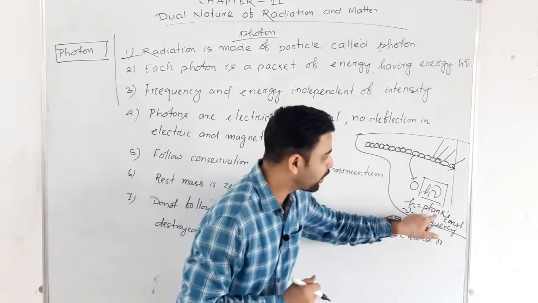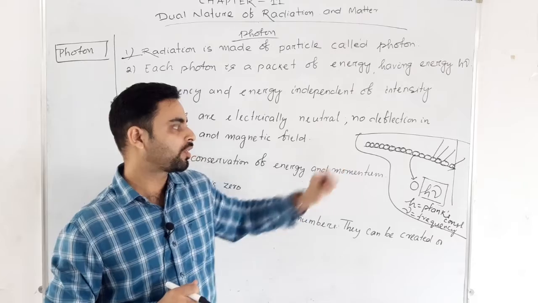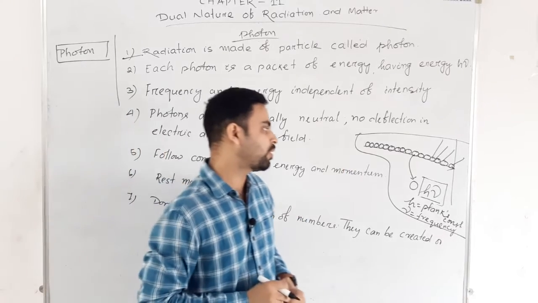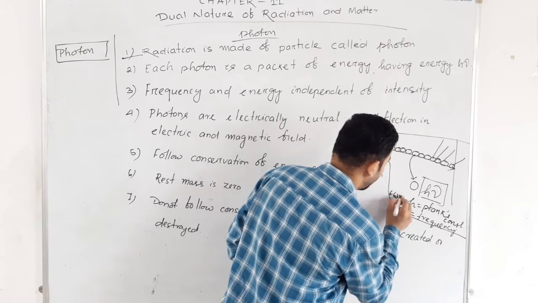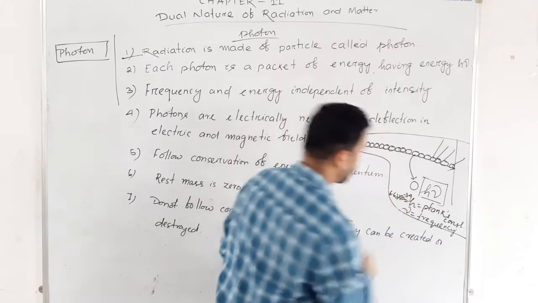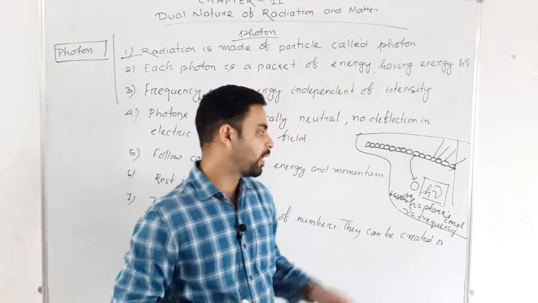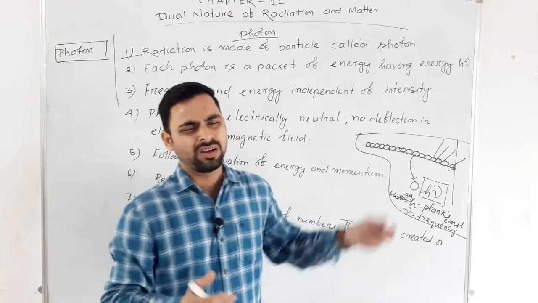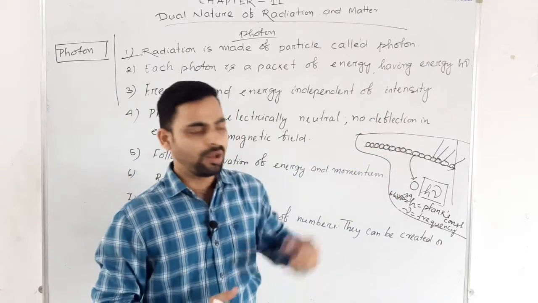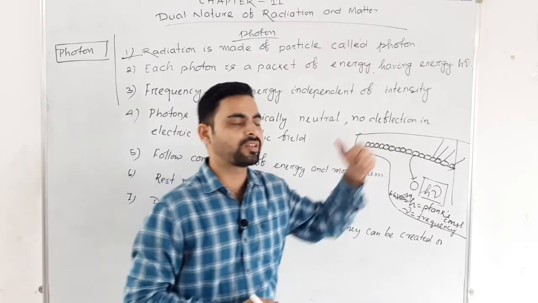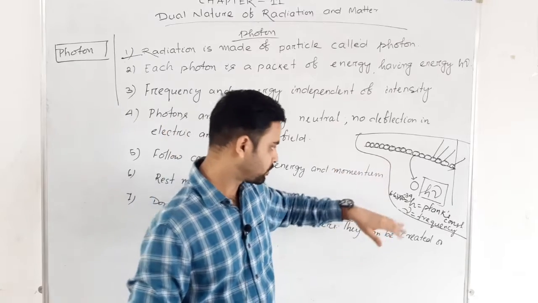So what is h? h equals Planck's constant, whose value is 6.63 into 10 to the power minus 34. Okay, and nu is the frequency. We know that frequency is related to the color of the light. Red has a different frequency, blue has a different frequency, violet has a different frequency. So frequency is related to the color of the light.